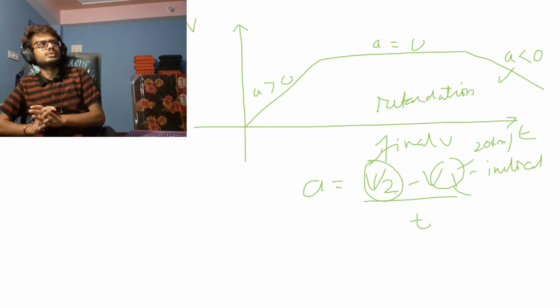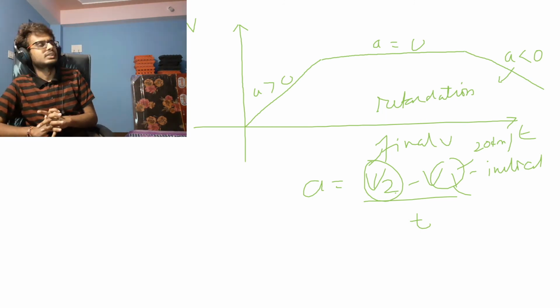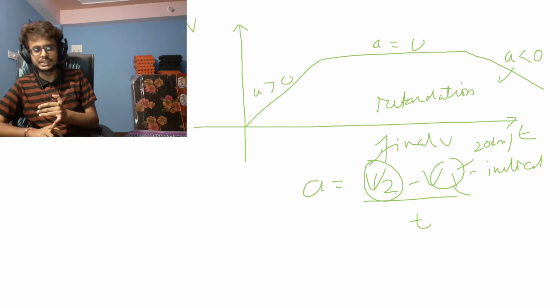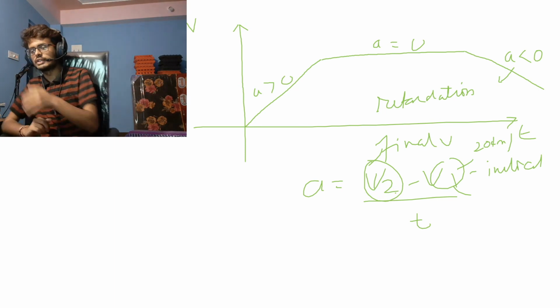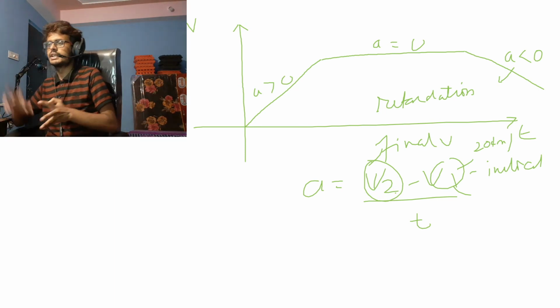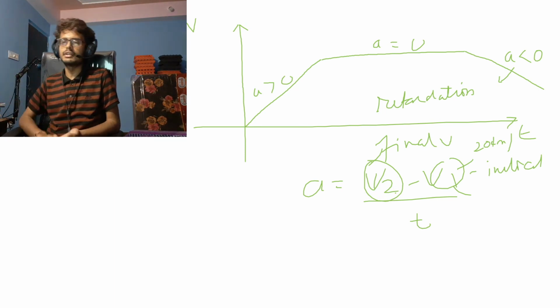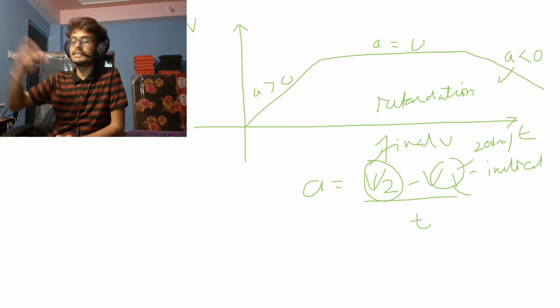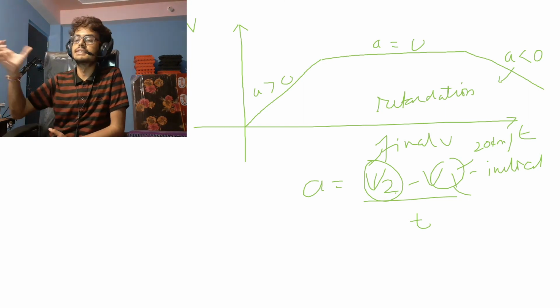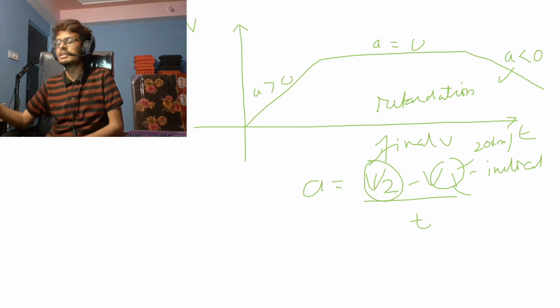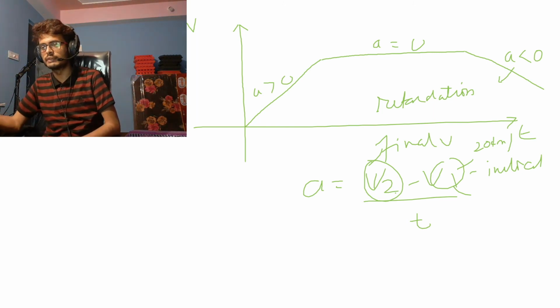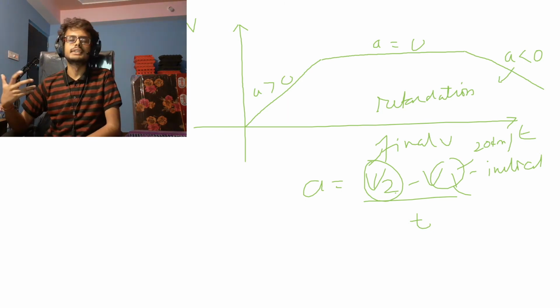Then what did we do today? Let's revise a little bit. We started with velocity. The definition of velocity: velocity is displacement by time, and velocity is a vector quantity because of displacement in the numerator. And then we have speed. Speed is distance by time. Distance is a scalar quantity because we just have the magnitude of that value. We don't have a direction associated with speed, we just have a direction associated with displacement. So speed is a scalar quantity.